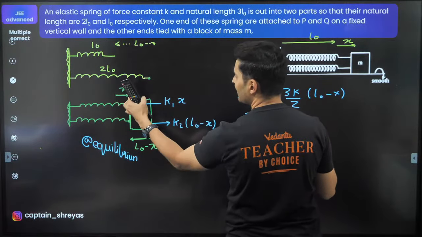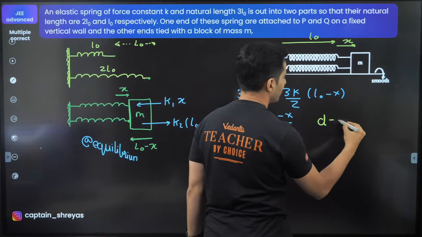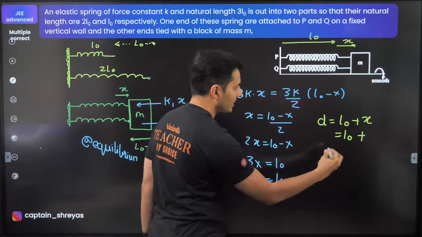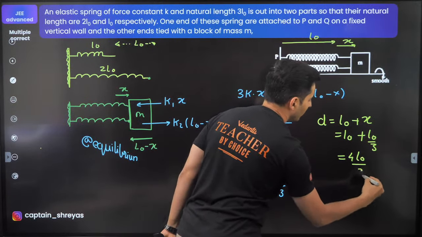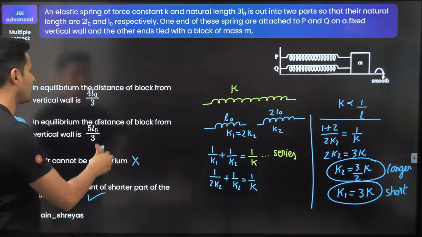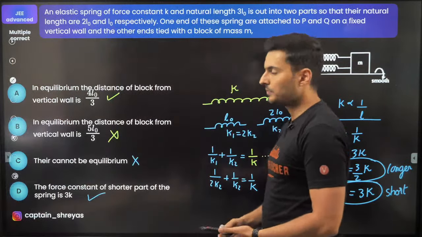So L0 plus x is the distance of the block from the wall. That means it will be L0 plus L0 by 3, which is 4 times L0 by 3. So is there an option like 4 L0 by 3? Yes, it is there. Naturally, this will be wrong. That's how you solve this.